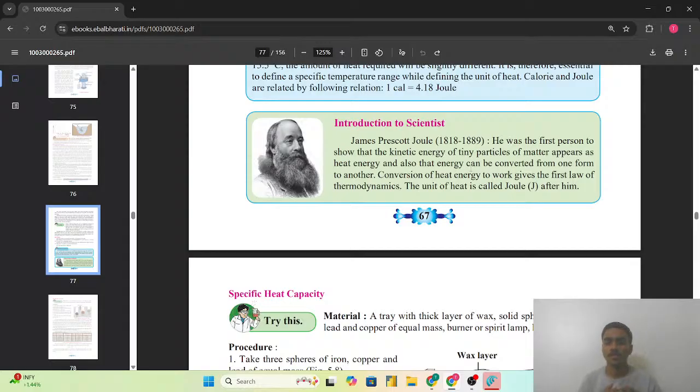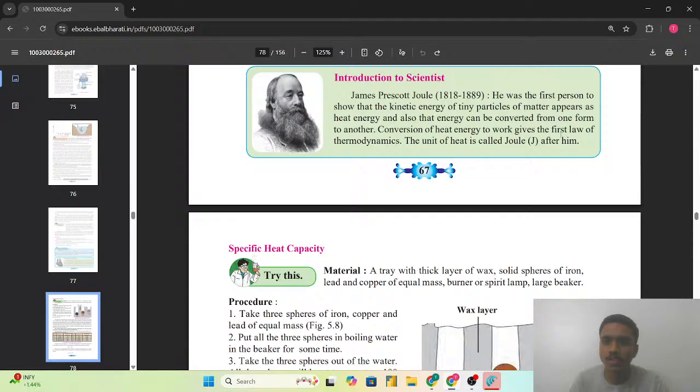So the energy can neither be created nor be destroyed. It can be converted from one form of the energy to the another form. That is only the law of conservation of the energy. So conversion of the heat energy to work gives the first law of thermodynamics, and this is only the first law of thermodynamics. The law of thermodynamics will be studied in the higher classes. So ये जो लॉ है जो फर्स्ट लॉ ऑफ थर्मोडायनामिक्स दैट इज द कन्वर्जन ऑफ द हीट एनर्जी टू वर्क, मतलब जो एनर्जी का यूटिलाइजेशन है वो वर्क के लिए, दैट इज फर्स्ट लॉ ऑफ थर्मोडायनामिक्स.